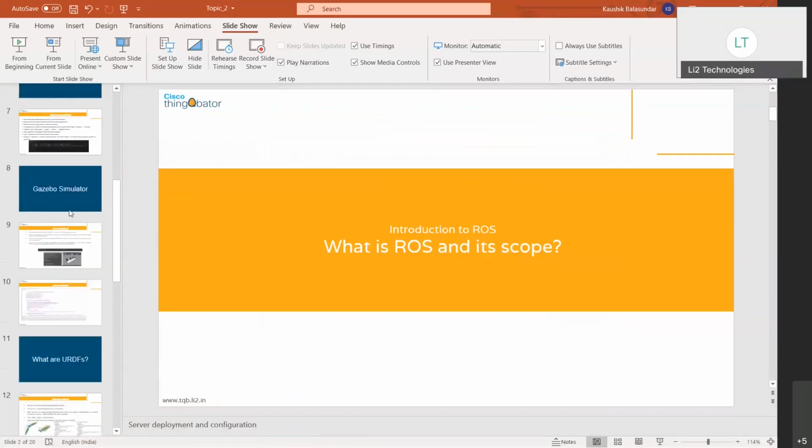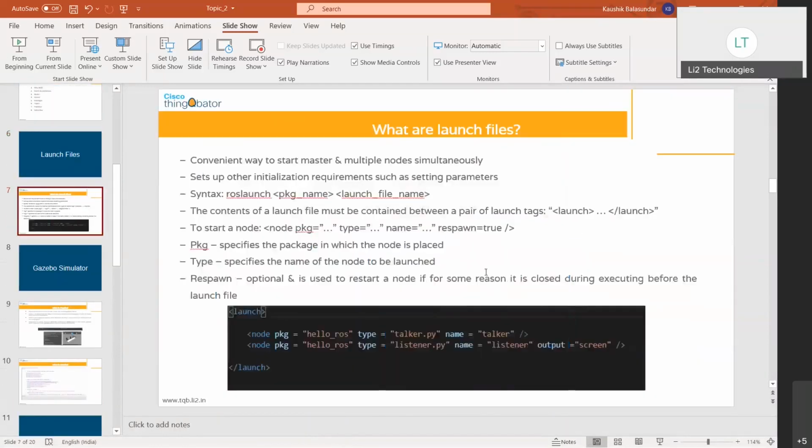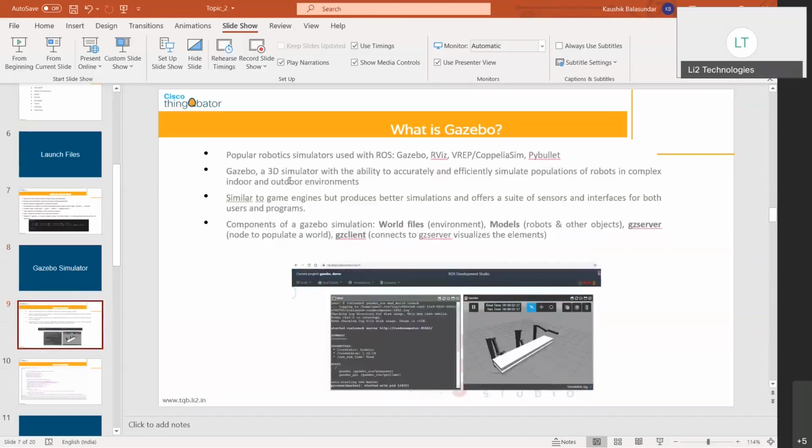So yes, initially we spoke about what ROS launch files are. Launch files are essentially a convenient way for you to run multiple nodes together at the same time. And then the syntax: you tried implementing the chatter, the subscriber and the publisher nodes simultaneously. And doing so, you were able to understand the dependencies for a node, as well as the syntax that you need in order to run these. And then we spoke about the Gazebo simulator.